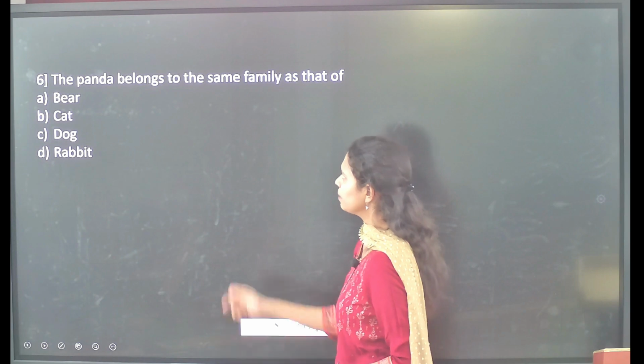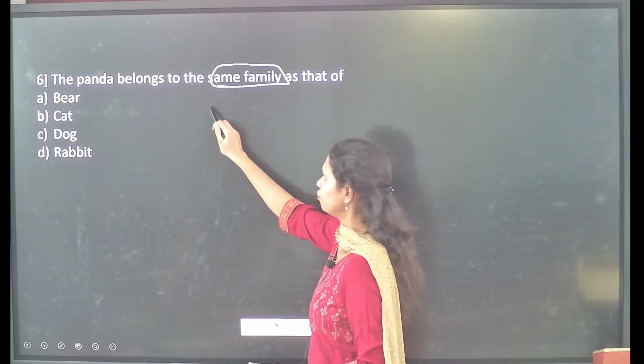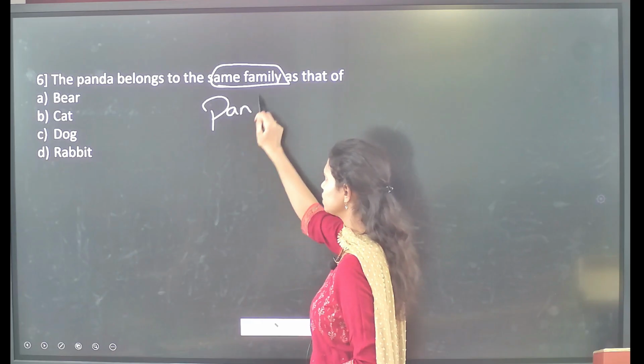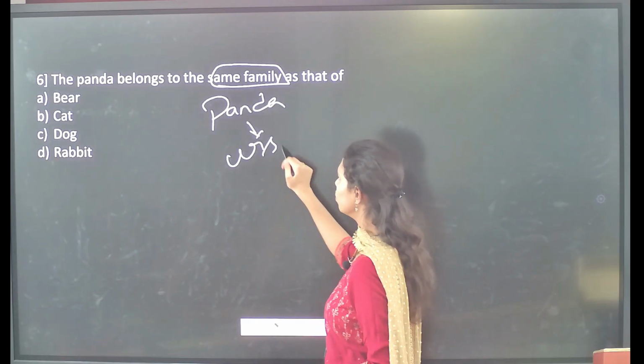Followed by, the panda belongs to the same family as that of... First and foremost, if you see, these pandas belong to the family called Ursidae.